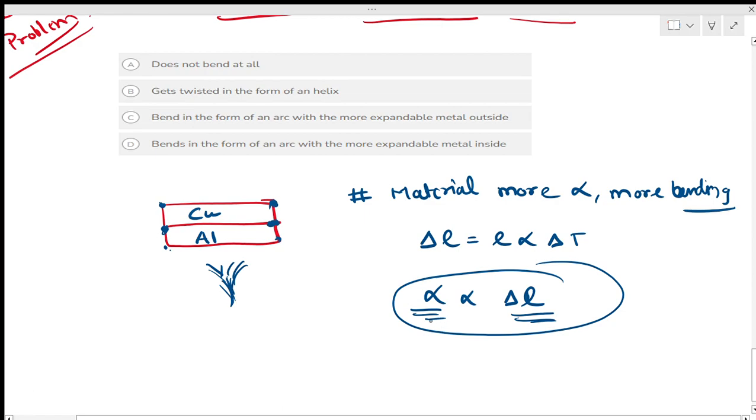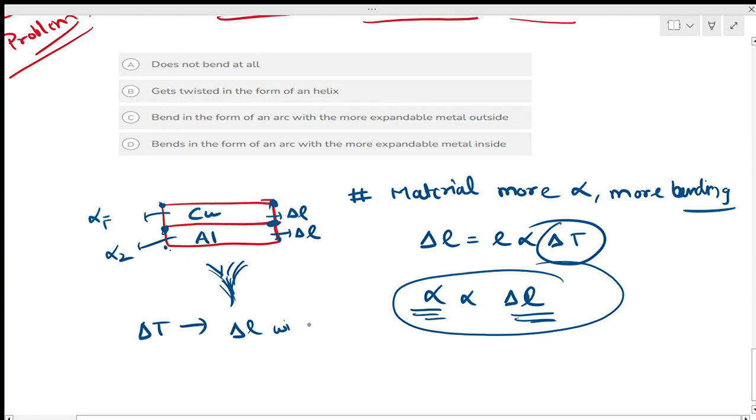If there are different materials, they will have different alpha, so both delta L will be different. If I give heat to it, if I raise the temperature, both will expand. If I give delta T temperature, delta L will change.